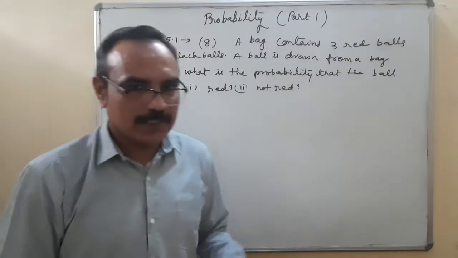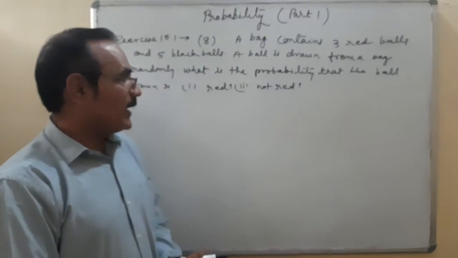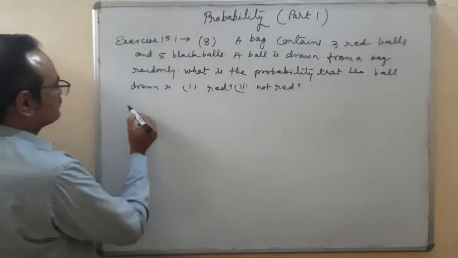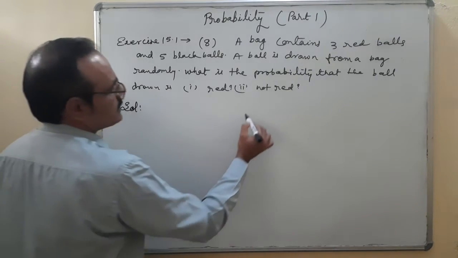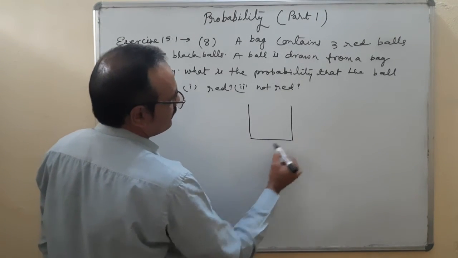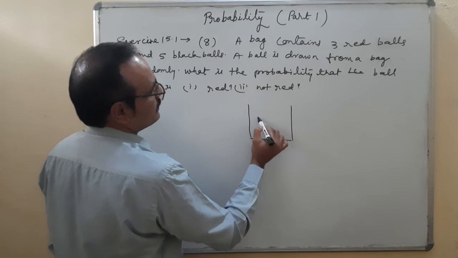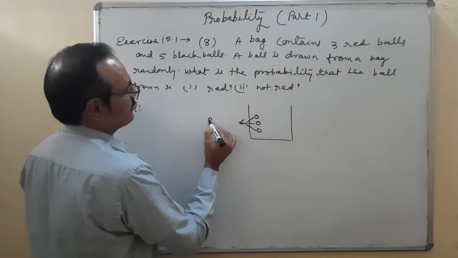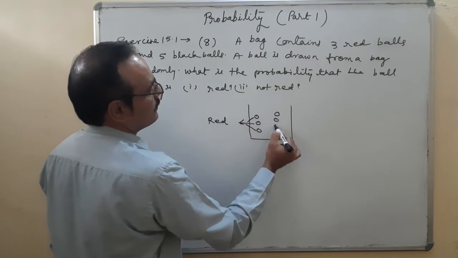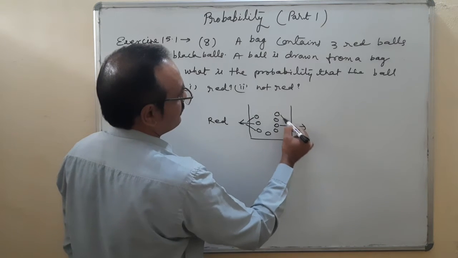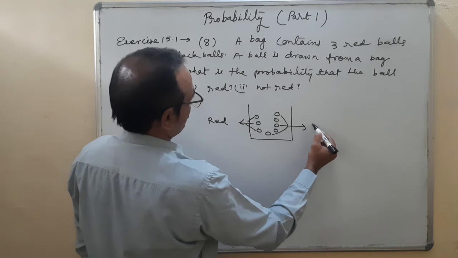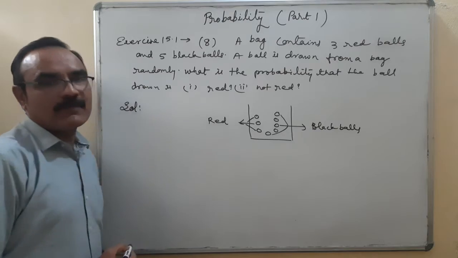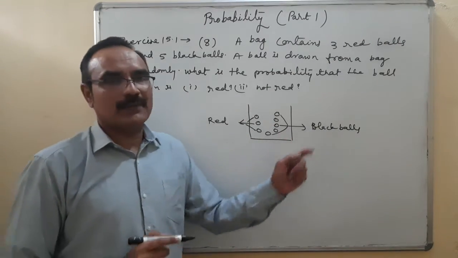The question I have written here so that you will understand it properly. The bag contains 3 red balls and 5 black balls.